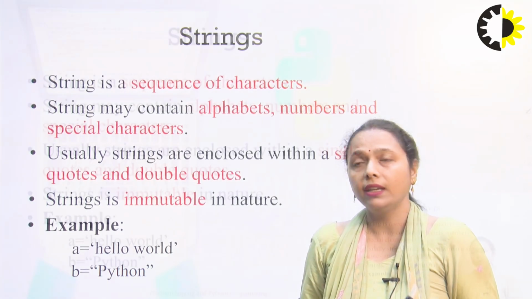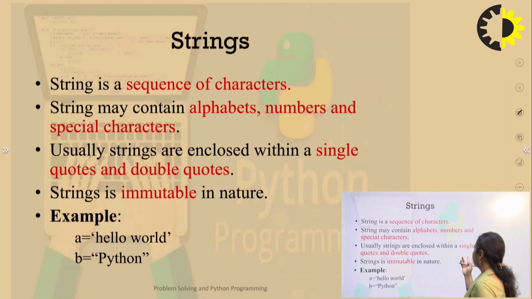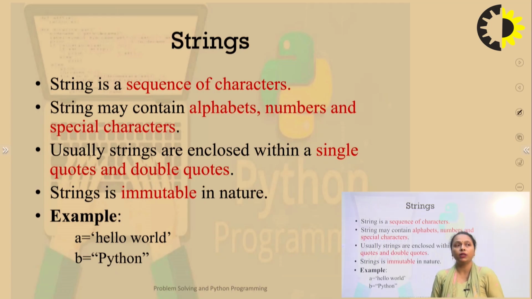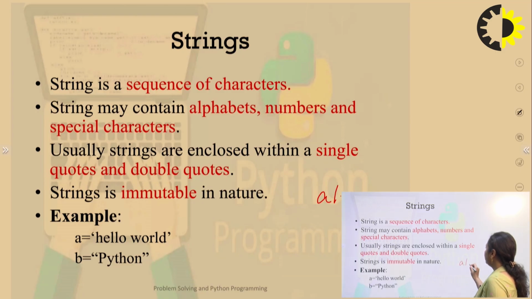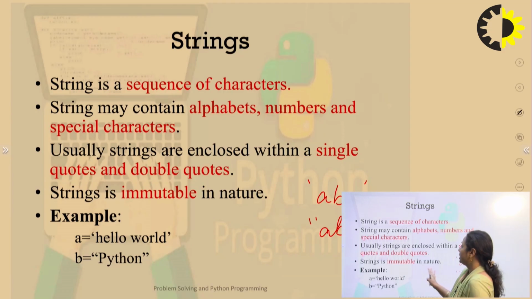Usually when we are dealing with strings within programming languages, strings are enclosed within single quotes or double quotes. Python supports either: you can write ABC within single quotes, or you can also write it in double quotes.